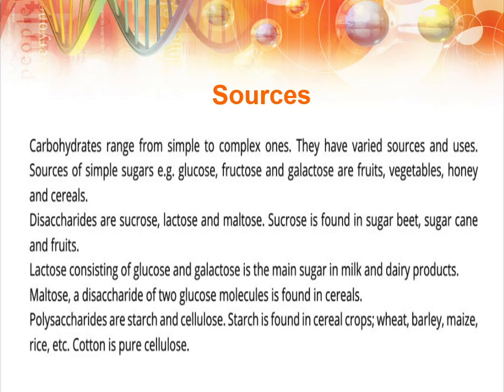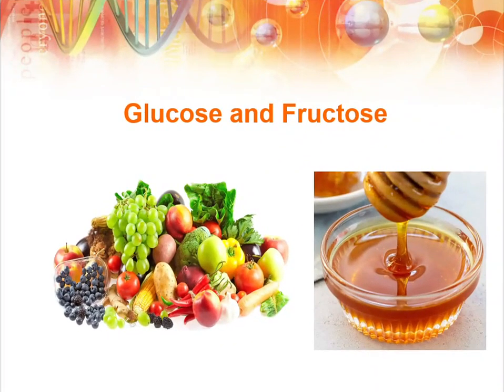Let's see. Glucose, it is mostly obtained from different types of vegetables and fruits, while fructose, the major quantity of fructose is present in honey.